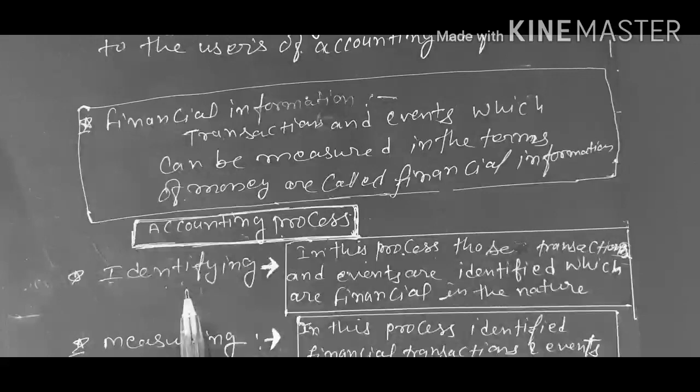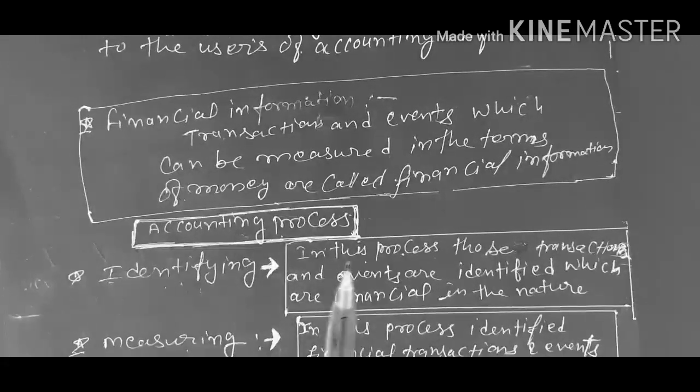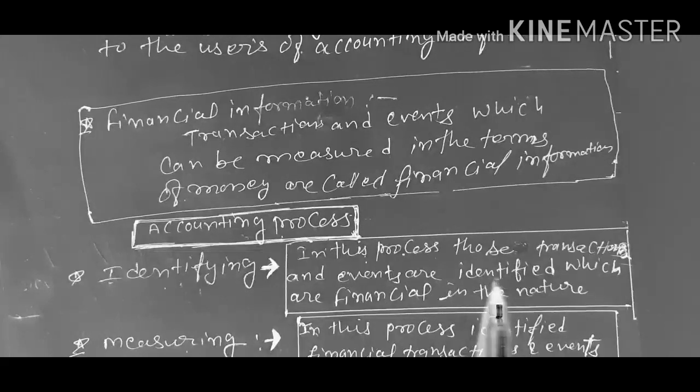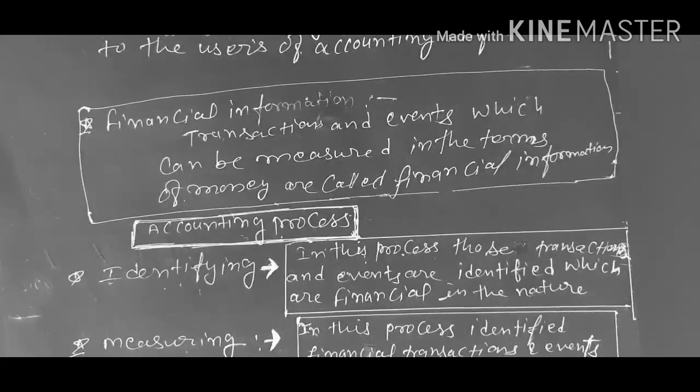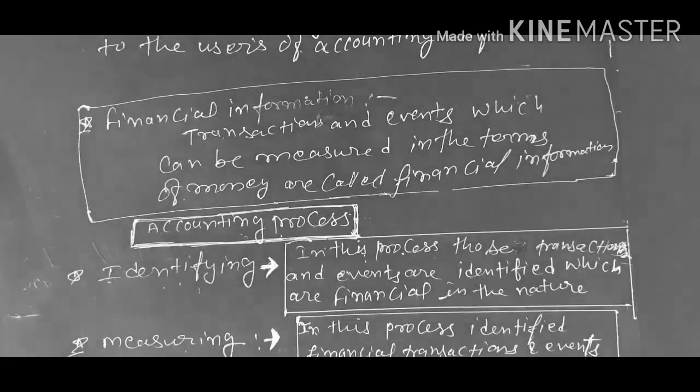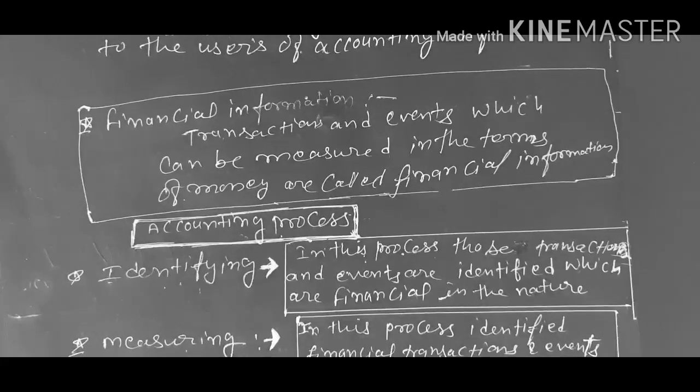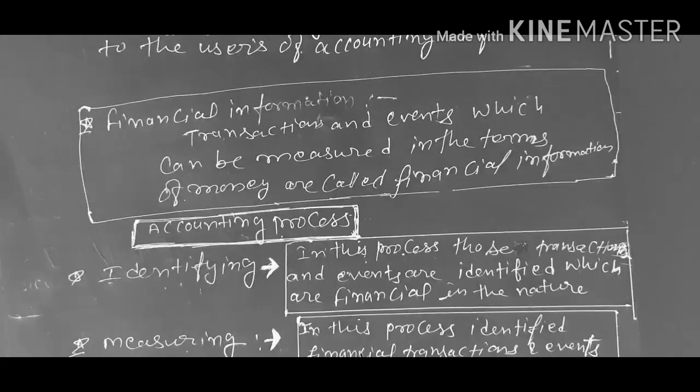First process is identifying. In this process, those transactions and events are identified which are financial in nature. Financial transactions, as I have told you, means transactions which can be measured in terms of money. So in the identifying process, transactions and events which can be measured in terms of money are identified.